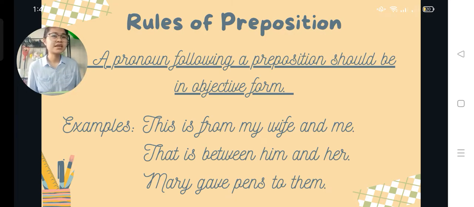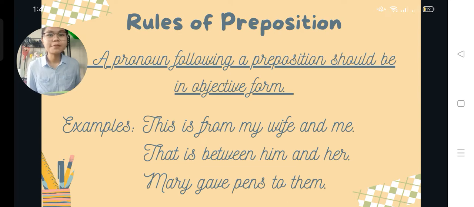So the first is: This is from my wife and me. From my wife and me is the prepositional phrase. It answers the question, from whom is this? This is from my wife and me. From is the preposition, and my wife is singular feminine, a noun used as an object of the preposition from. And me is the personal pronoun, singular objective form.